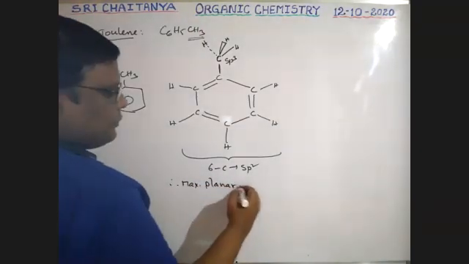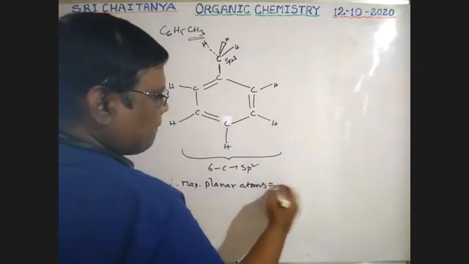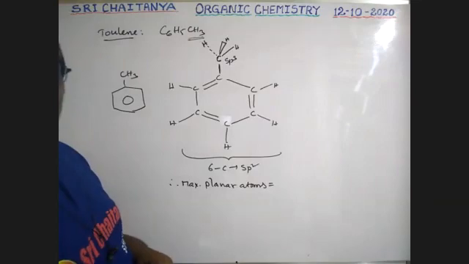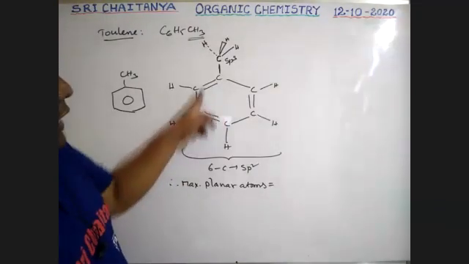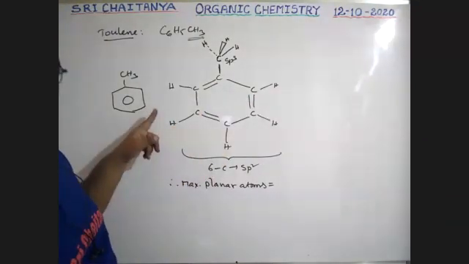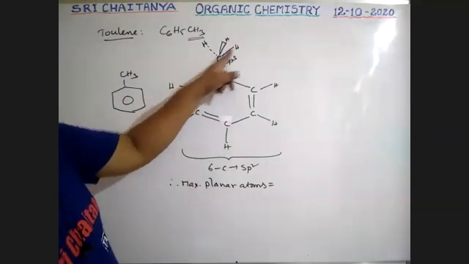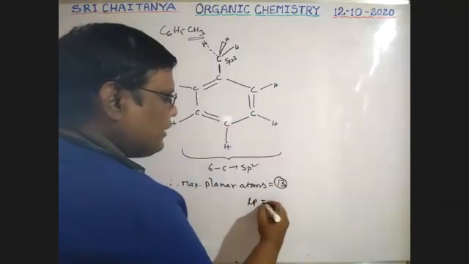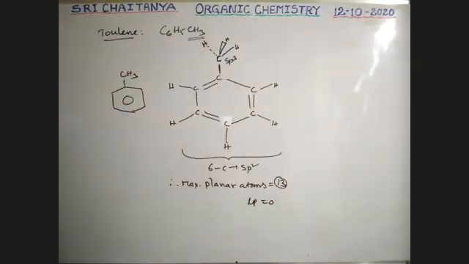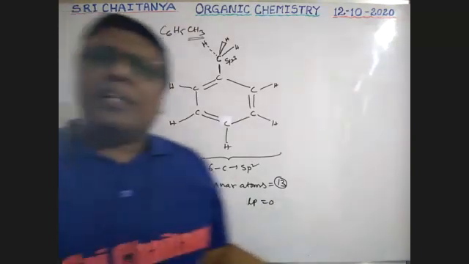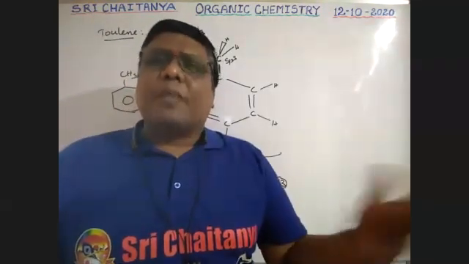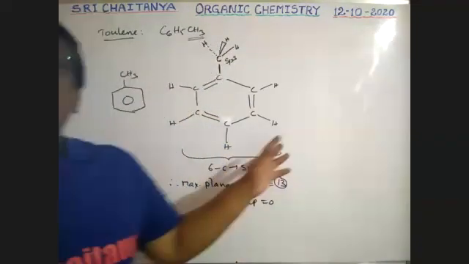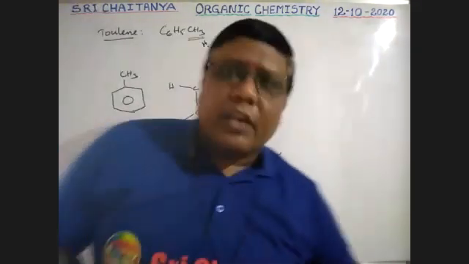See here: 6 carbons, 5 hydrogens, 11, 12, 13. Yes, 13 planar atoms. Lone pairs is equal to 0. Like this, boys, it is the way to explain how to count the number of planar atoms. So is this easy or difficult? Tell me.